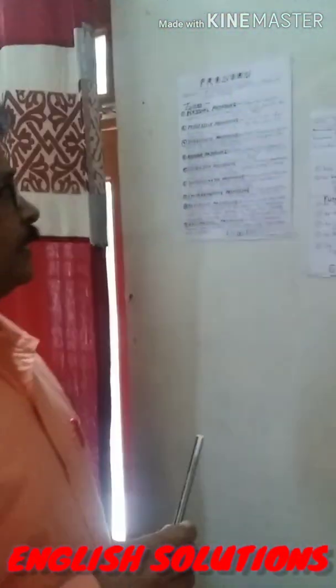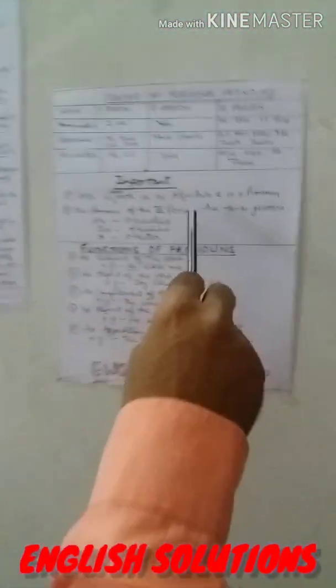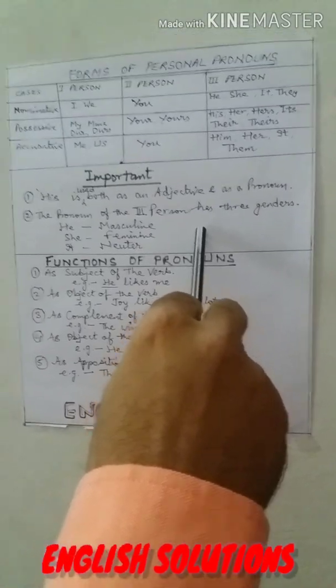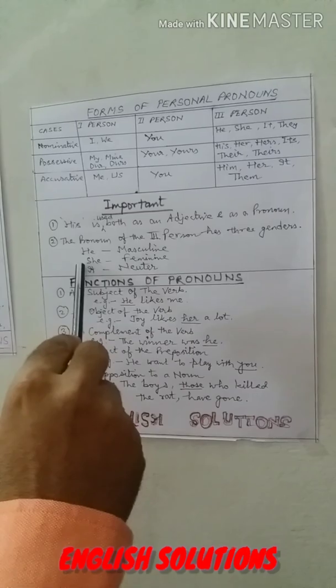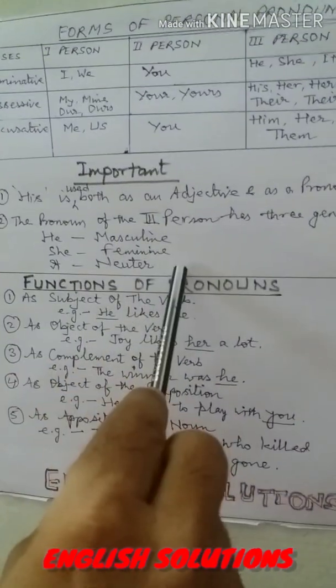And before concluding this video, I would like to mention two things: that his is used both as an adjective and as a pronoun. So according to the function we can decide whether it is an adjective or pronoun. One more thing, the pronouns of the third person are used in three genders, as he is masculine, she is feminine, and it is neuter. So it is a general overview about pronouns.